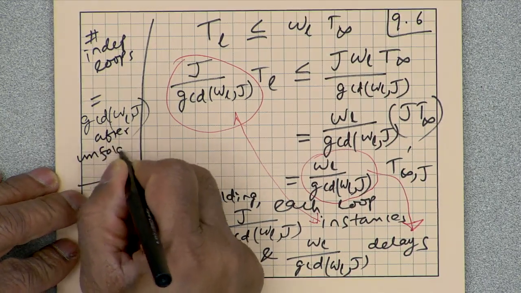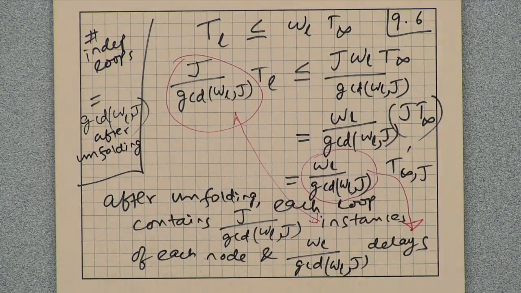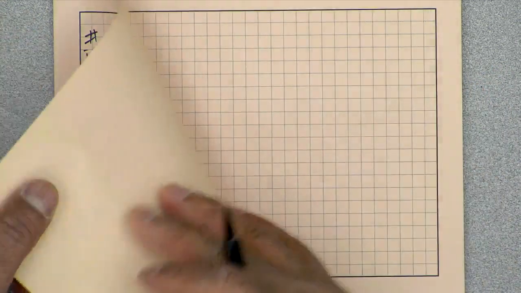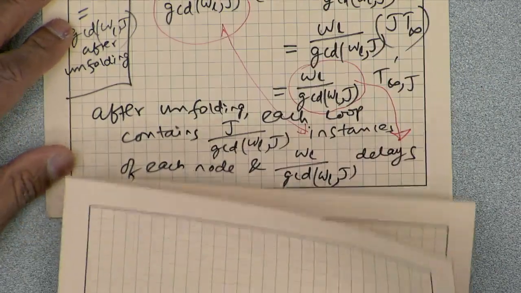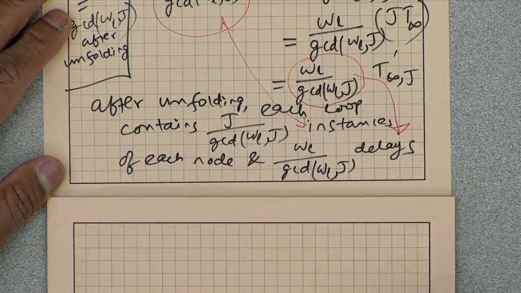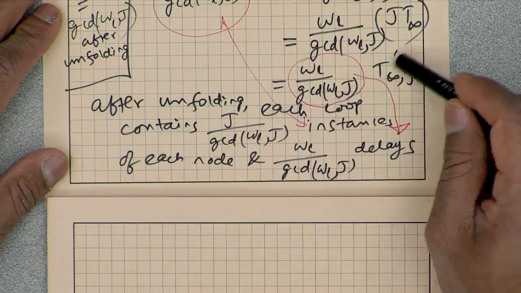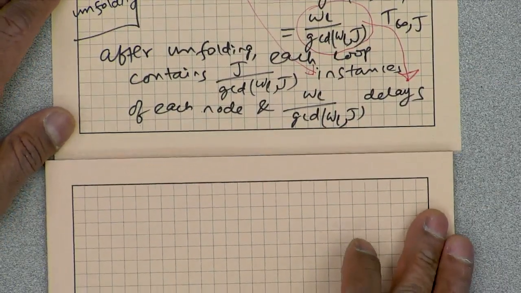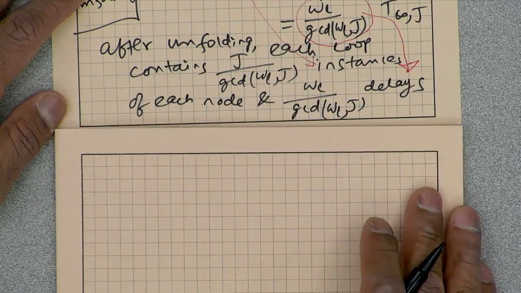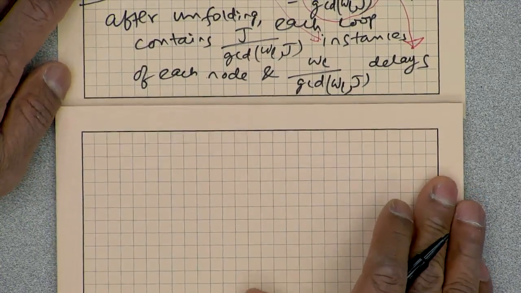Okay, that is how we can theoretically find expressions for these things. That is very simple to see through examples, but we want some mathematically rigorous theory that describes the general case. So now we want to prove. I have been saying that this is the iteration period bound of the unfolded program, or the unfolded data flow graph.